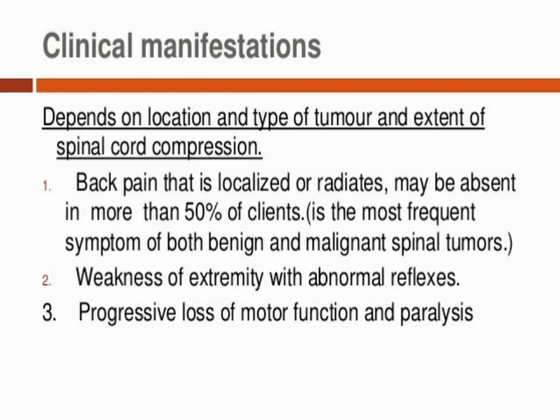So that is altered, the person does not receive the signals, motor function is altered with progressive loss, and the person may also become paralyzed. Okay, so this kind of symptom shows during spinal cord tumor.